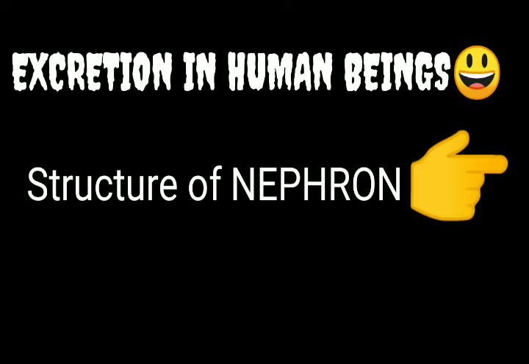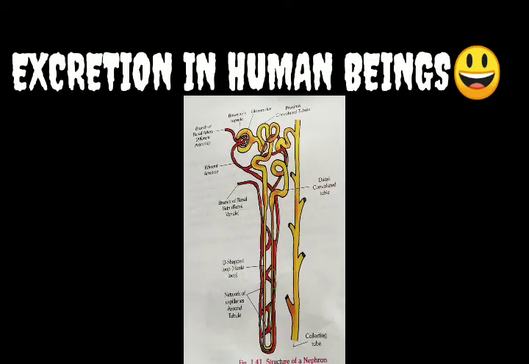Let's move forward. What is the structure of the nephron? As we said, millions of nephrons are present in the kidney, so we should know the structure of the nephron. You can see in the diagram there are so many tube-like structures present, some tubes in a helical form, some in a coiled form, some container type structure also present. Now I am going to explain each and every one.